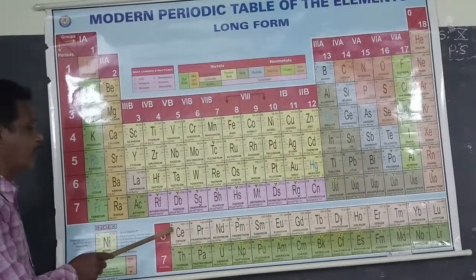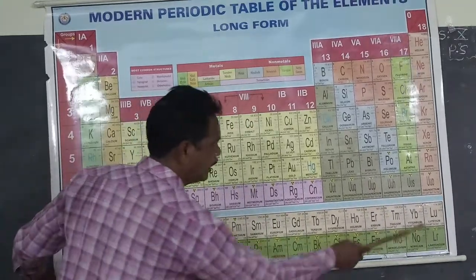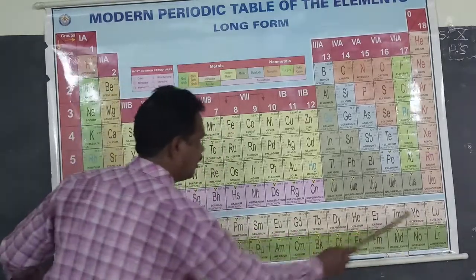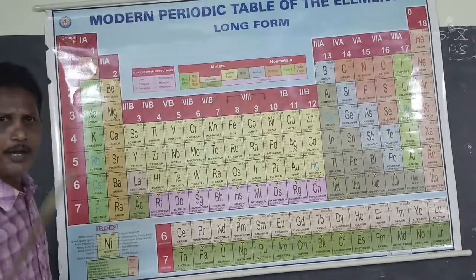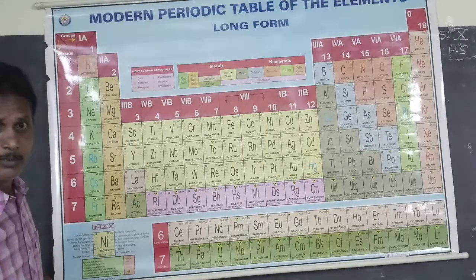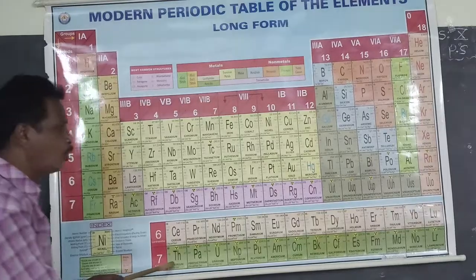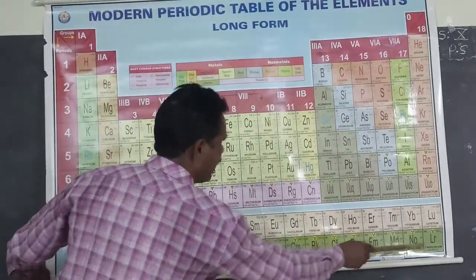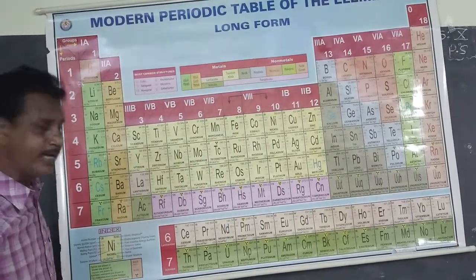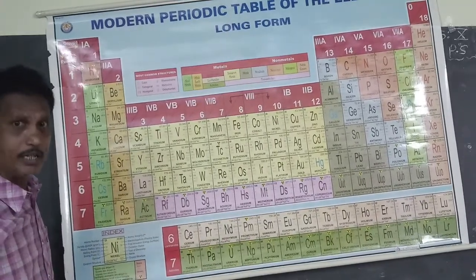Lanthanides are the elements from atomic number 58, cerium, to atomic number 71, lutetium. So Ce to Lu elements are called lanthanoids. Actinoids are the elements from thorium to lawrencium.